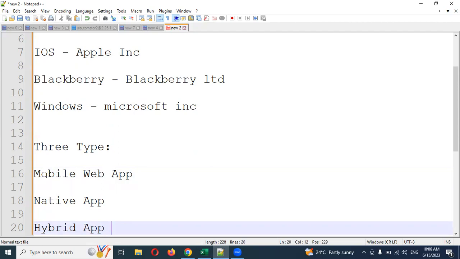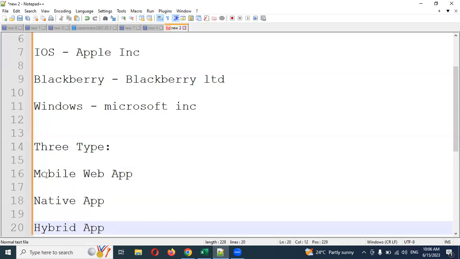APK files are stored there, and whenever you want to install some app like PhonePe, Google Pay, or Flipkart, those apps are developed by some company. They store them in one Play Store location. From that Play Store location we download it to our local device and use it. Just as a web application works, an app also works in a similar format. The only difference is that this is an app, and that is a web application. We can click and do it faster. That is the only difference.